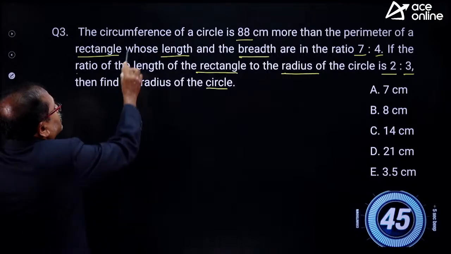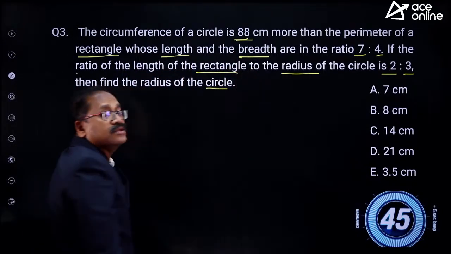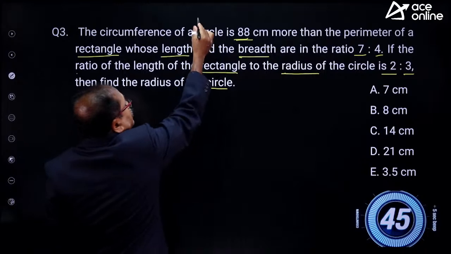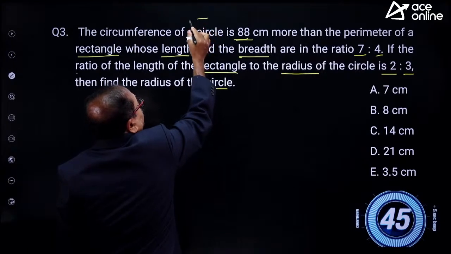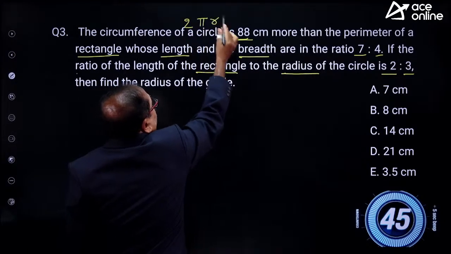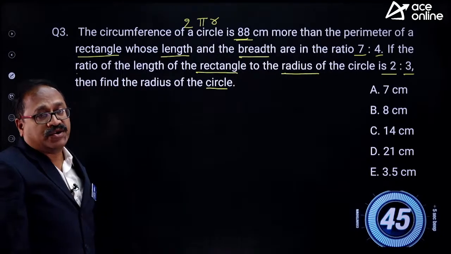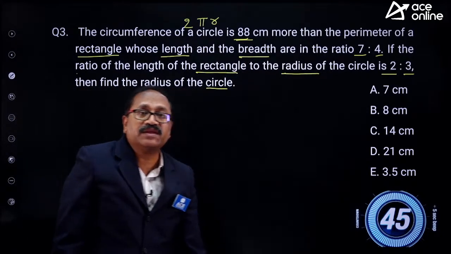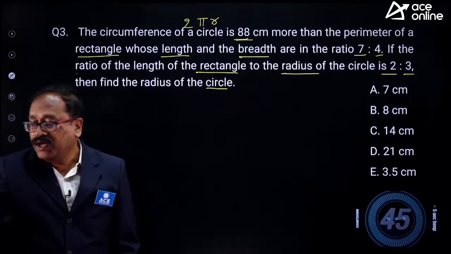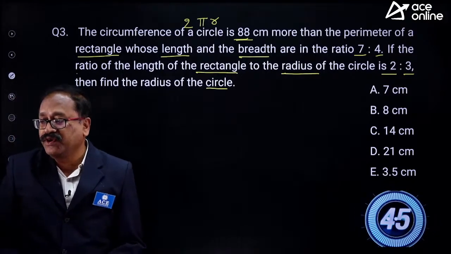Any value we have, circumference is given to us. So what is circumference? We know that it is 2 pi r. Okay, I am giving 45 seconds to you. Try to answer this, my young friend.